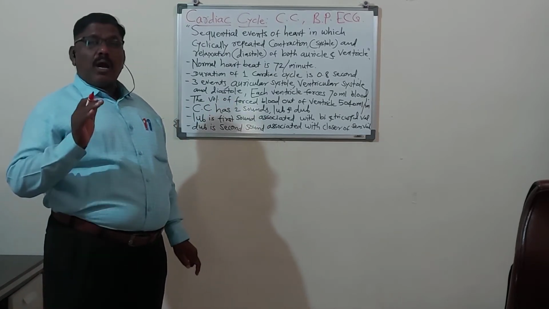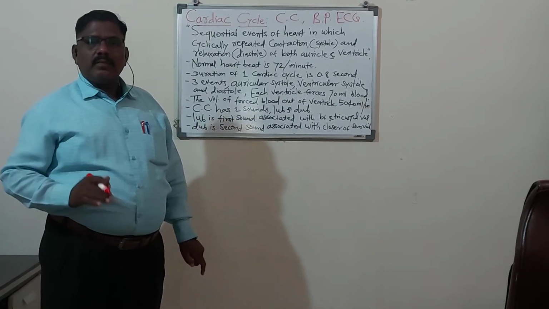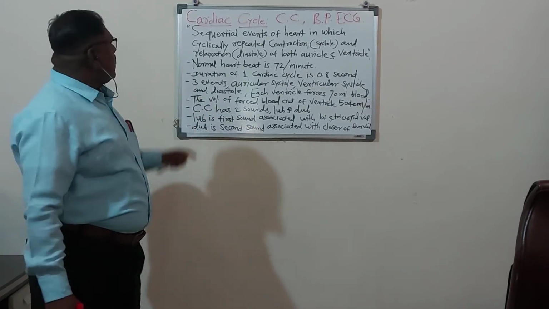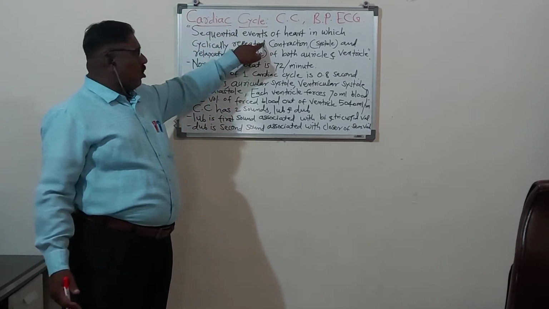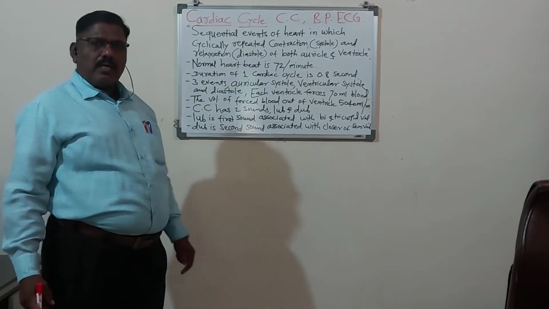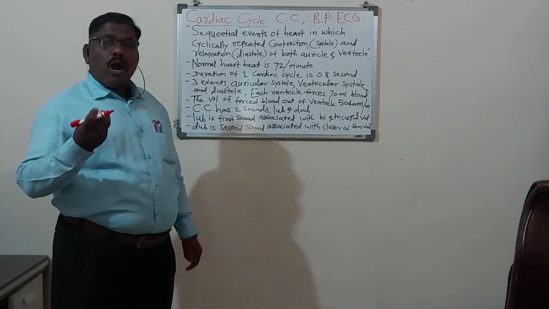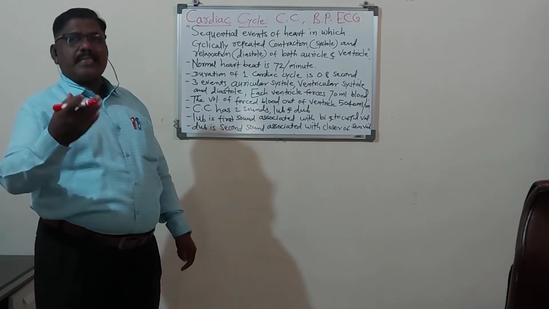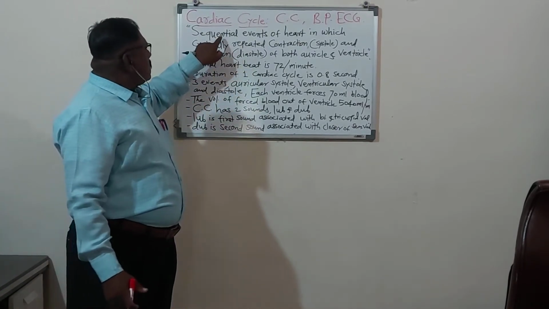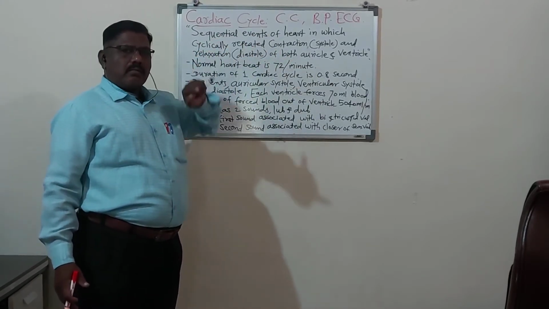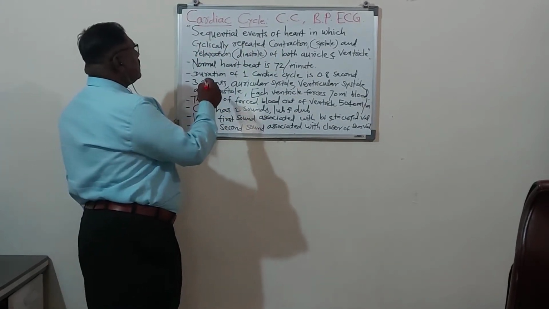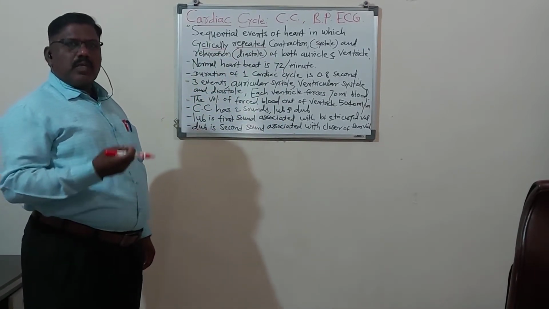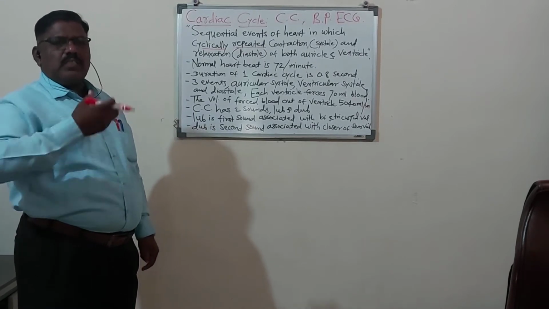So cardiac cycle, I told you yesterday, from your syllabus. First we have to define that. What is the definition of cardiac cycle? So here, the sequential events of the heart. You know that in the heart continuous events are there. Not emotional events, the physical events: contraction and relaxation. So the sequential events of the heart in which events are cyclically repeated, continuously repeating.